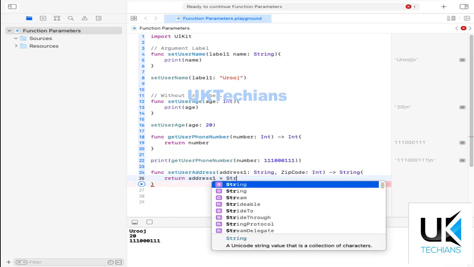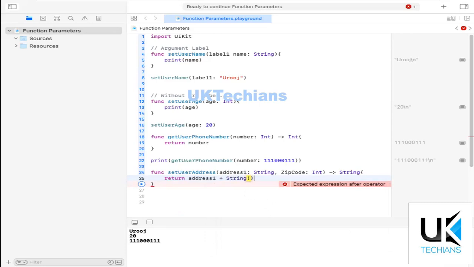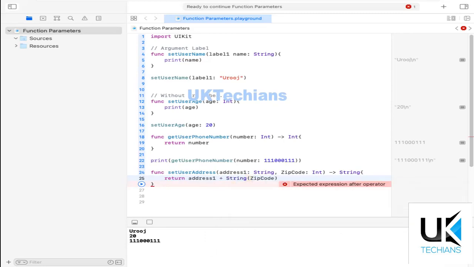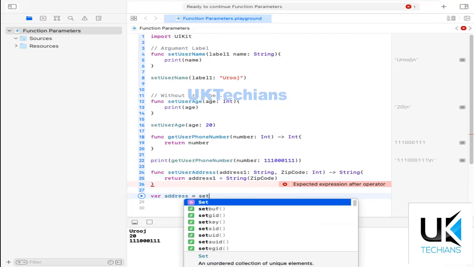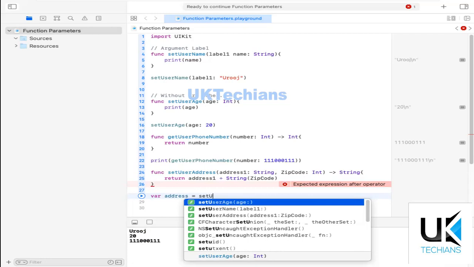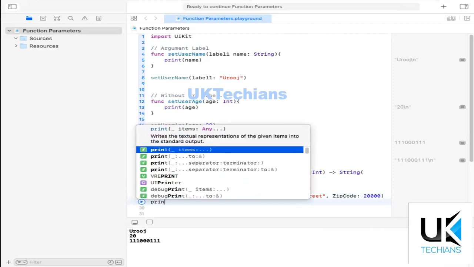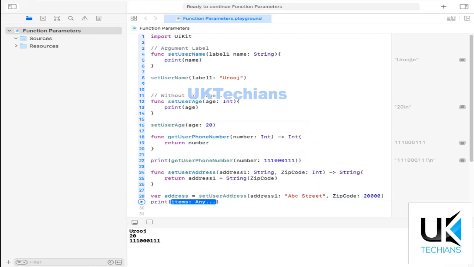The zip code is of another type, so let's just typecast this variable to a string, and then I'll just add here a variable of address equals to set user address ABC street, and the zip code will be 00, and then just print the address, and let's see what it will return.